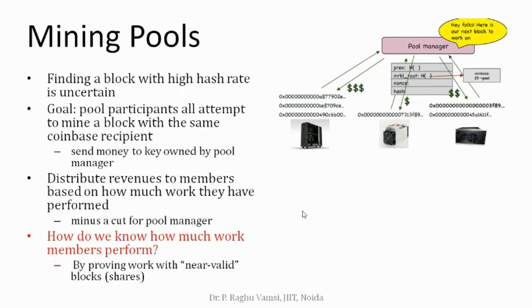This is what is called a near valid answer. Work is proven with near valid blocks. For example, they have to find 20 leading zeros, and this person has done up to 19 leading zeros. Then this is almost the nearest solution; we are almost reaching the solution. If you use a nonce beyond the value miner one tried, another miner may find the chance.